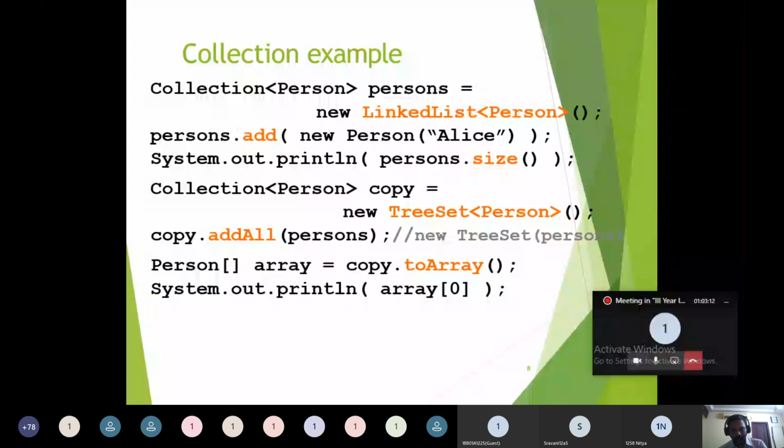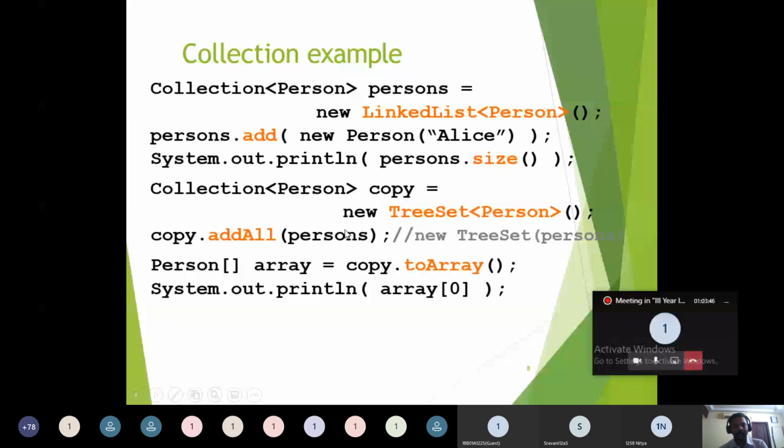And again I am creating a new object, a TreeSet. If you have confusion, you can use TreeSet copy equals new TreeSet. Then I use the method copy.addAll of persons. Here persons came from the LinkedList, so all the objects inside persons are added into the TreeSet object.